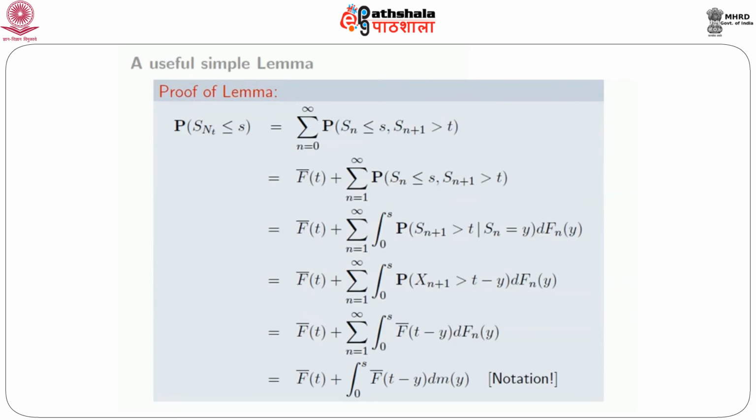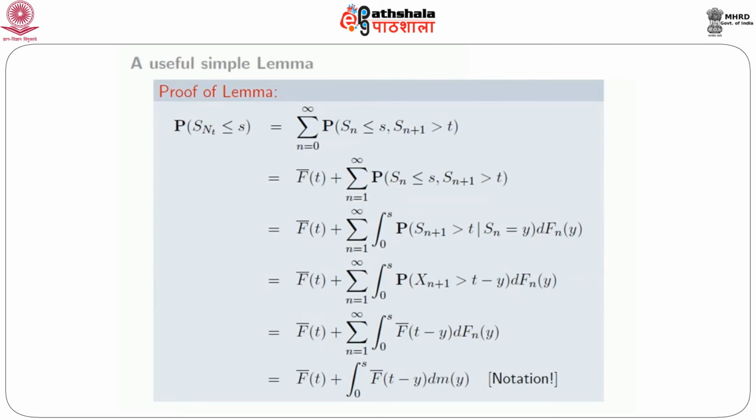So we can write the probability that S_{N_t} is less than or equal to s as the sum over n equal to 1 to infinity of the probability that S_n is less than or equal to t, S_{n+1} is greater than t, and S_n is less than or equal to s. But in the presence of S_n less than or equal to s, S_n is automatically less than or equal to t. So therefore, this is what remains.